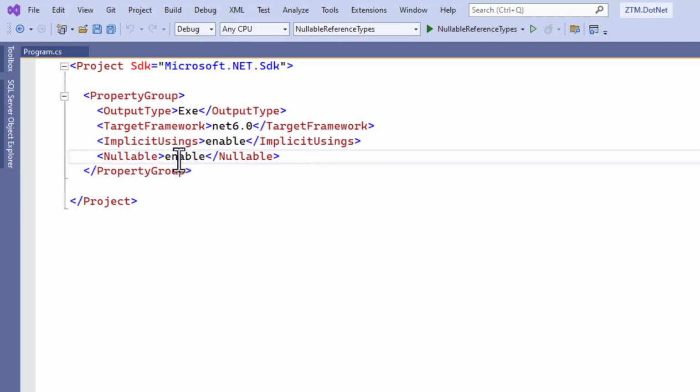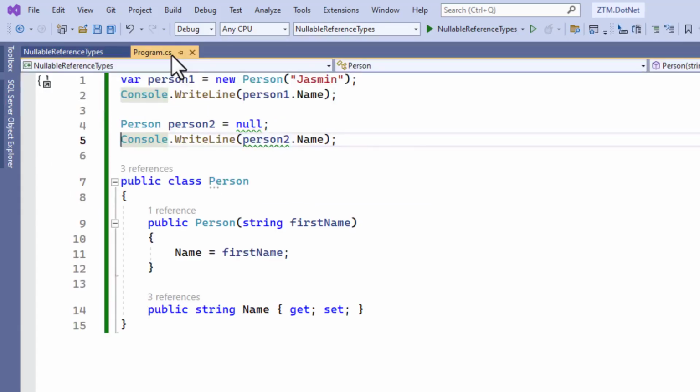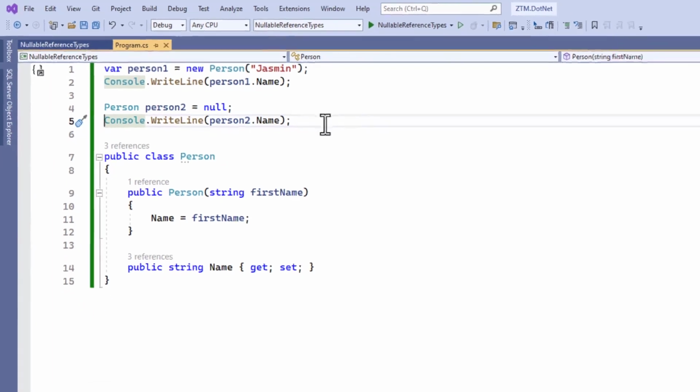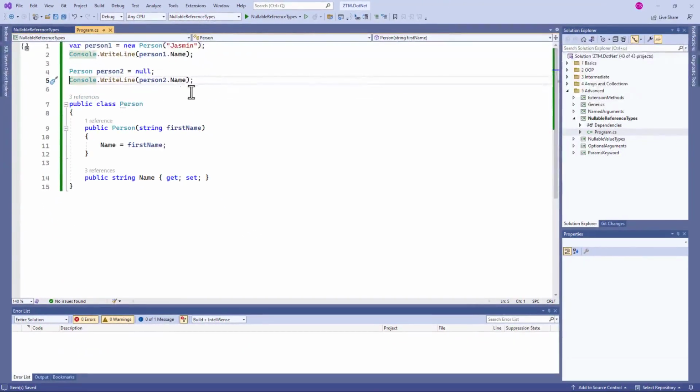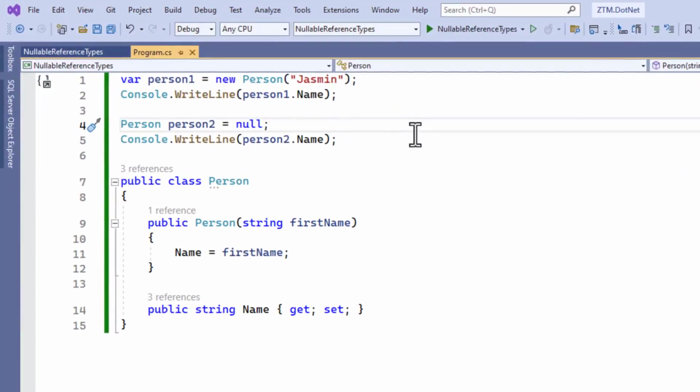Let's disable the property to see what it looks like without nullable reference types. Back in the Program.cs file, we see that the compiler warnings aren't present anymore. It is what it looked like all the years before nullable reference types.